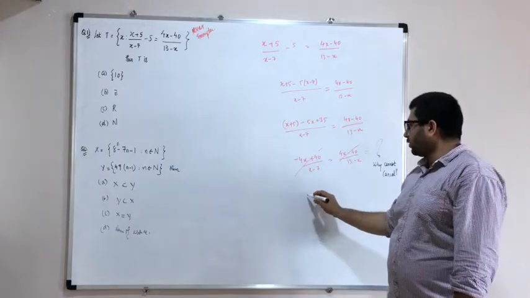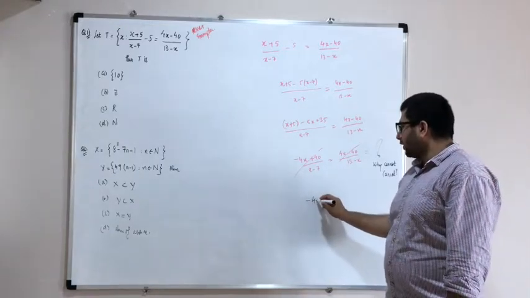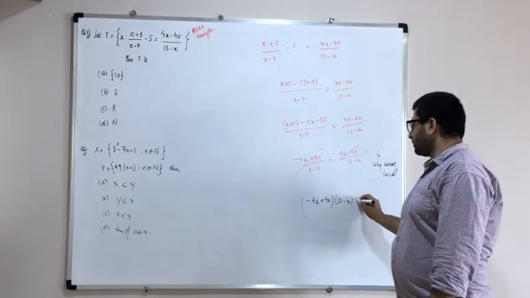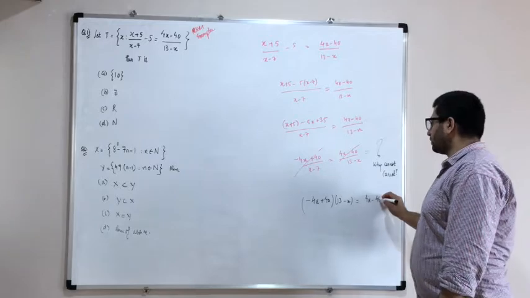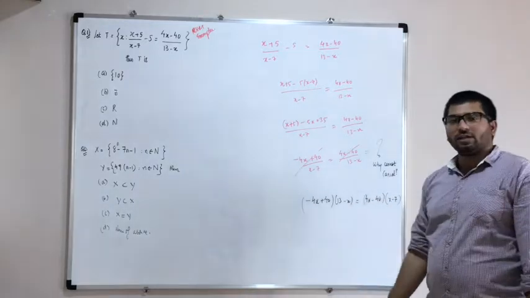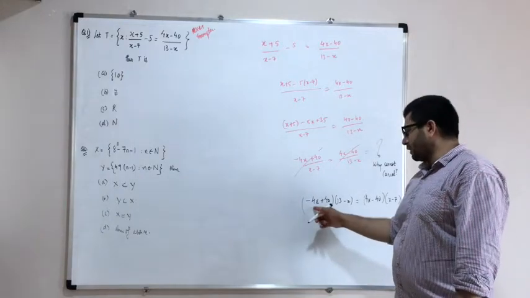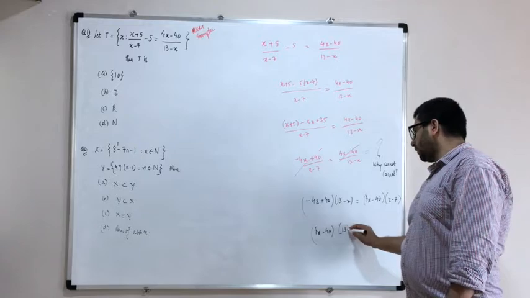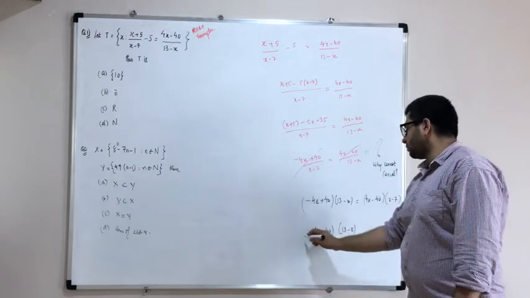Now let's multiply this. Cross multiplied, (-4x + 40)(13 - x) = (4x - 40)(x - 7). Can I take this to the left hand side? You can take minus common, so this is -(4x - 40)(13 - x).